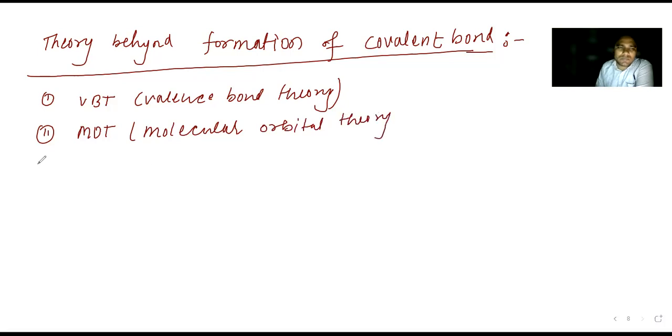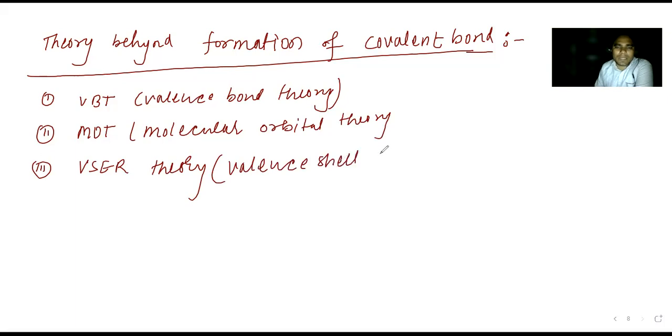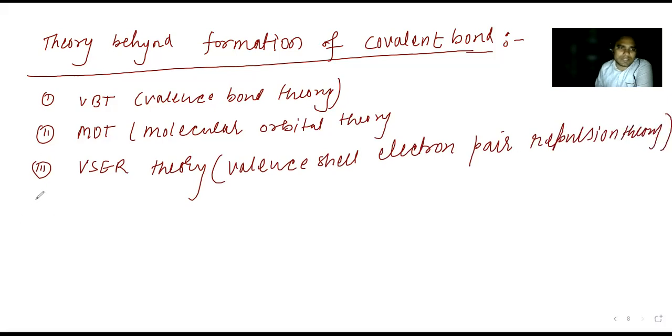One more is there. The third one is VSEPR theory. These all are there in the syllabus. VSEPR theory is called valence shell electron pair repulsion theory. This is very long.